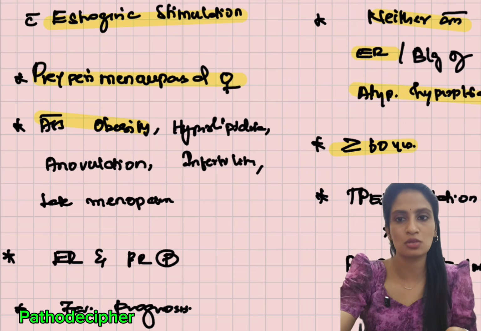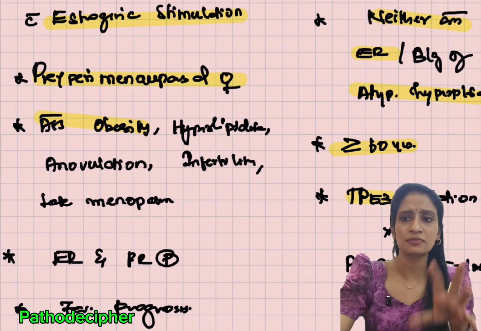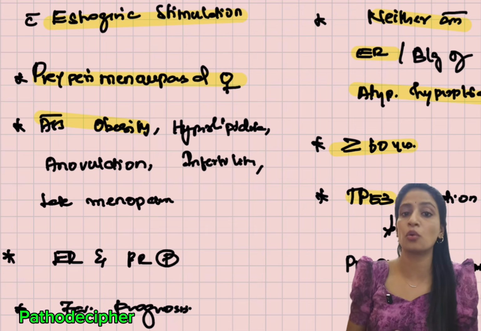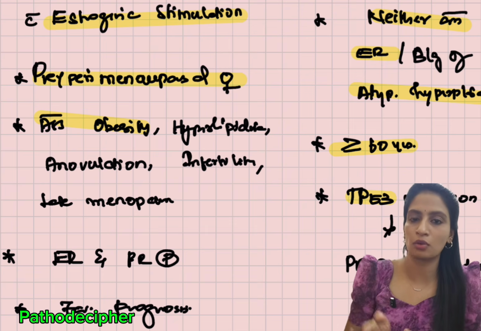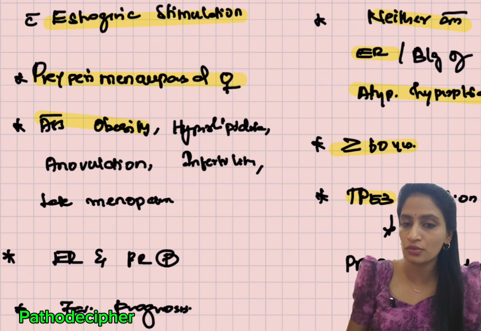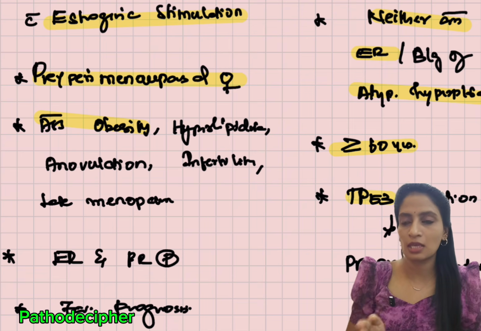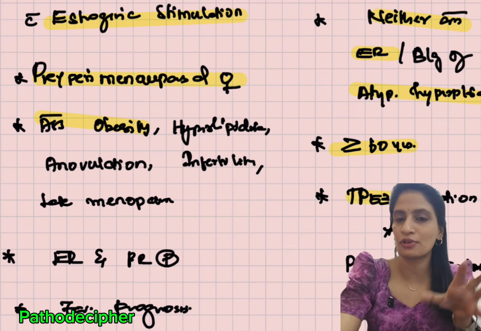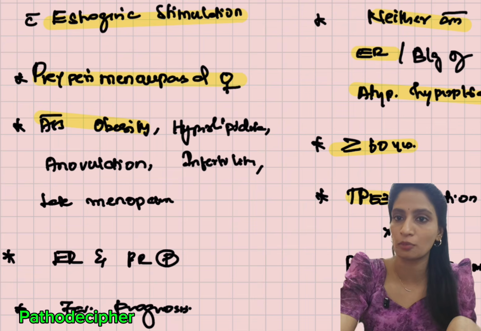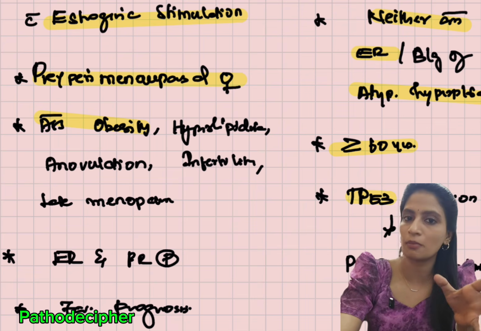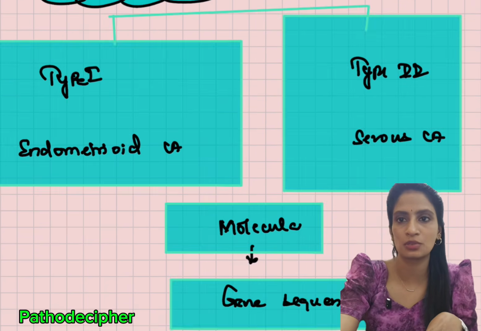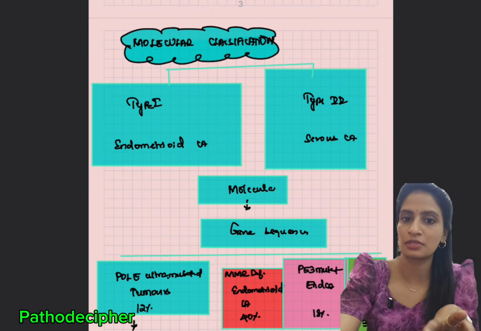They also arise from an atypical hyperplasia background. And the key pathogenesis over here in type 2 is that it basically arises from the atrophic endometrium, not hyperplasia. I told you they usually occur in the older age group, so an older uterus will tend to undergo atrophy. After the atrophy, if it goes on to become a tumor, it is categorized under type 2 endometrial cancer. So they usually arise from atrophic endometrium but not hyperplastic endometrium. For example, it will always be older age people, more than 60 years or so, who come under this one.